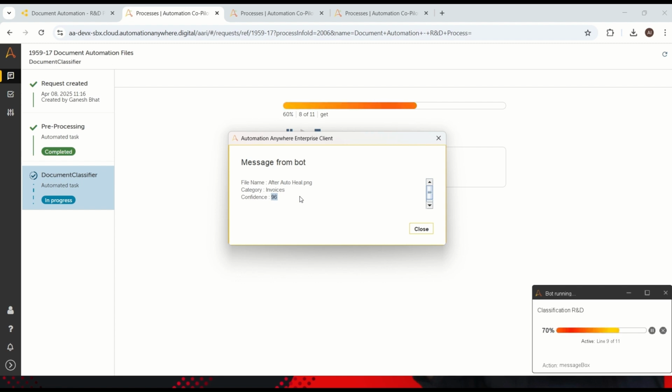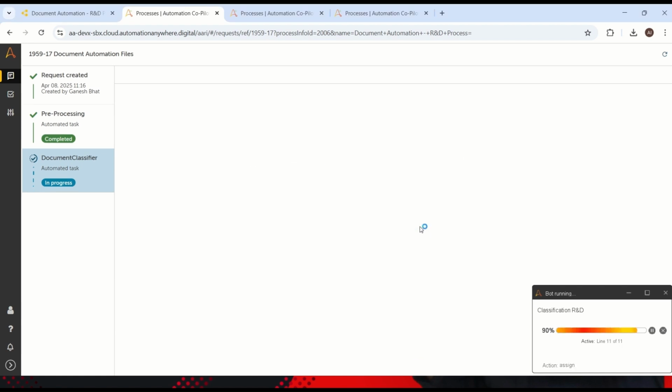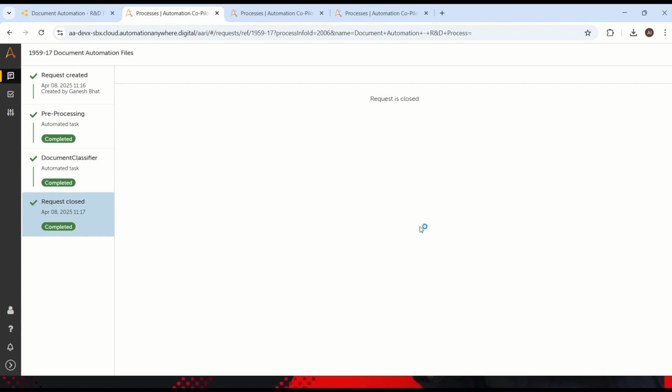This will help to reduce your development time or maintenance time whenever your customers have different types of documents in the training model. So let me just close this. Now your bot will never go to manual review because it is already trained.